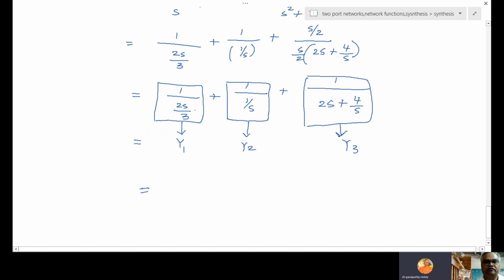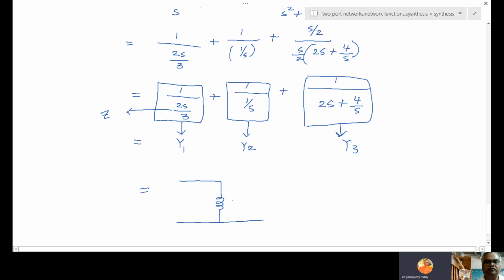Now go inside. The total overall is Y, but 1 over this. What is internal one? This is a Z, na? So Z is 2S by 3 format. Z is 2S, so what is that element? That element is compulsorily inductor.